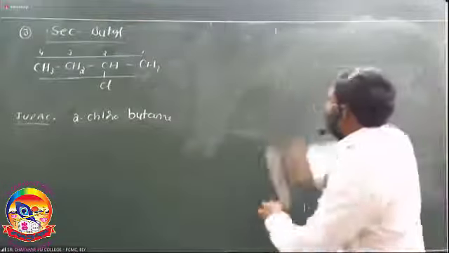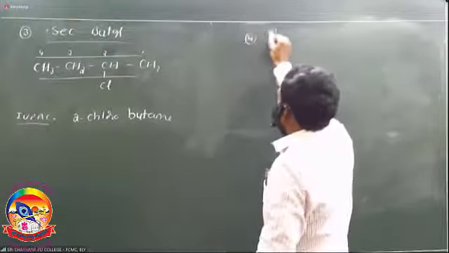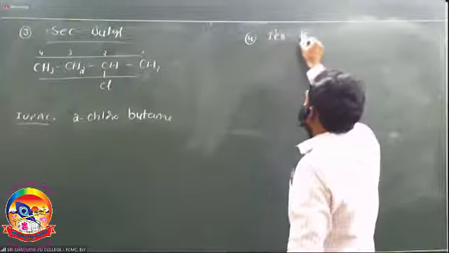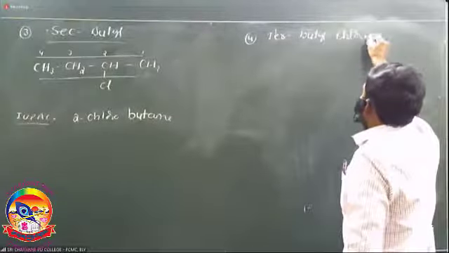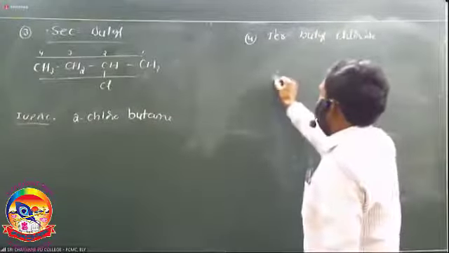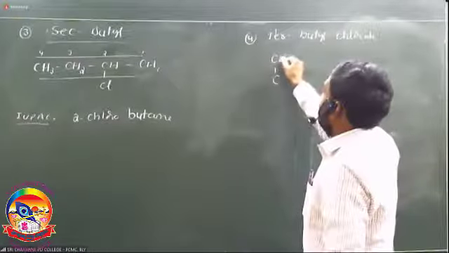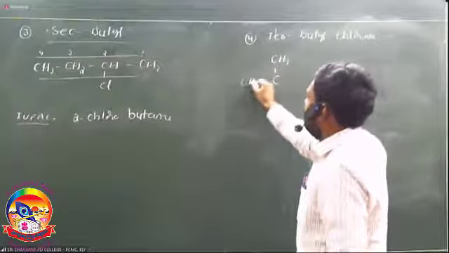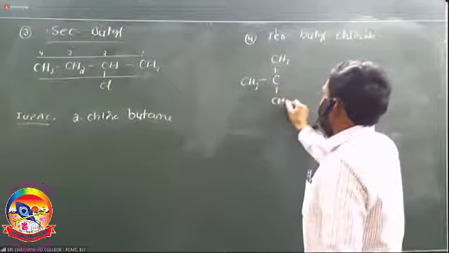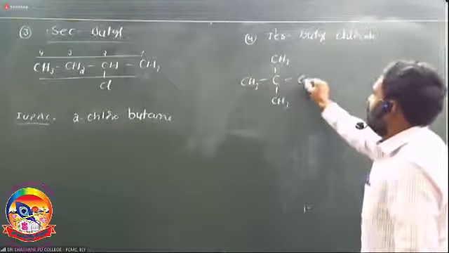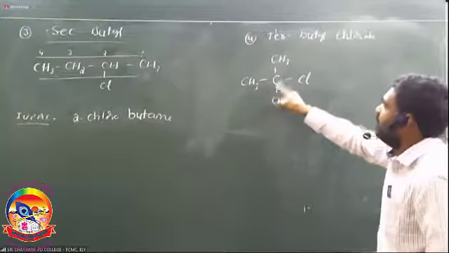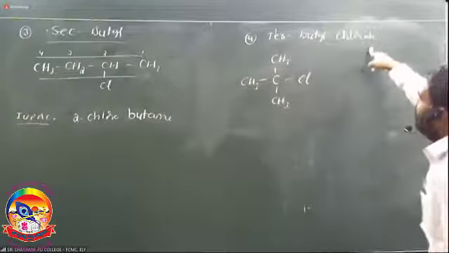Tertiary butyl chloride. Tertiary means the carbon which is attached with 3 other carbons. It is called a tertiary carbon. Butyl means the total number of carbons is 1, 2, 3, 4. So the halogen is attached with the tertiary carbon. Hence commonly it is called tertiary butyl chloride.